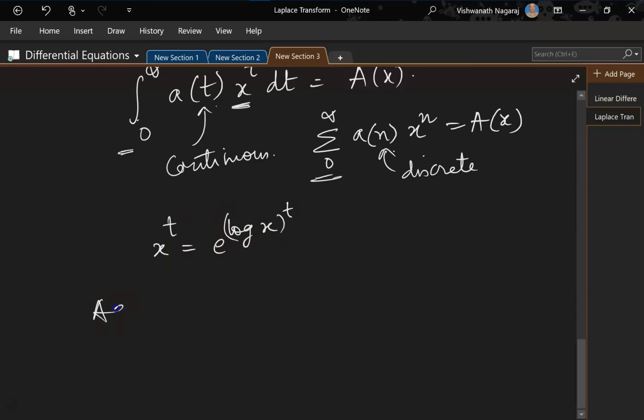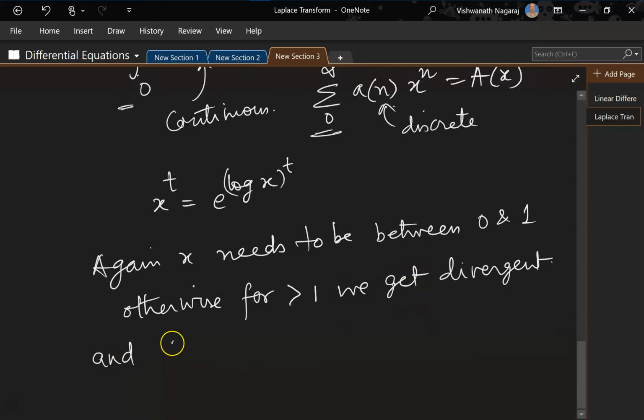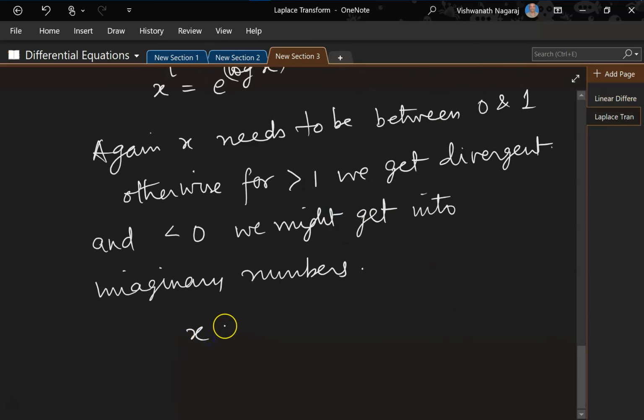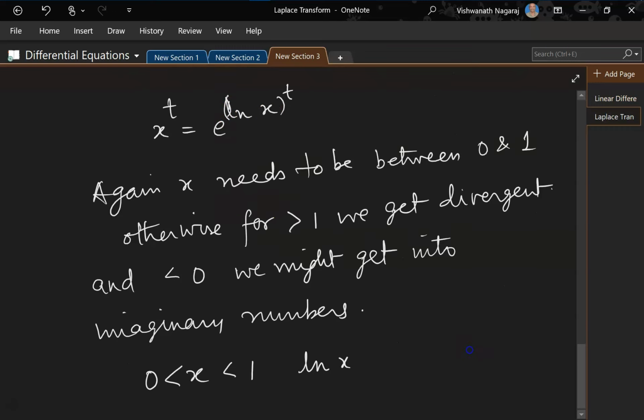Right? Now, again, x needs to be between 0 and 1. Otherwise, what will happen? For x greater than 1, we get divergence. And when it is less than 0, we might end up getting into imaginary numbers. Now, that means x has to be between 1 and 0. Natural log of x, here remember, whenever I write a log, it is by default taken as natural log.